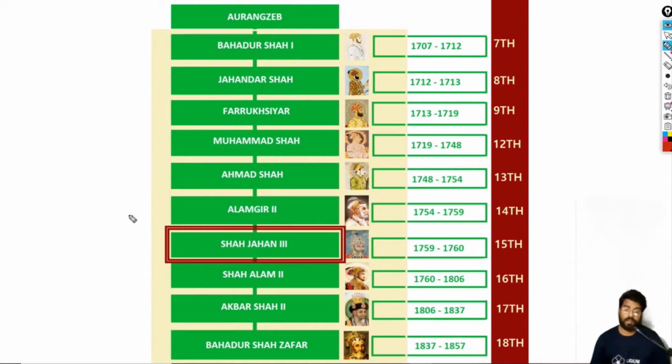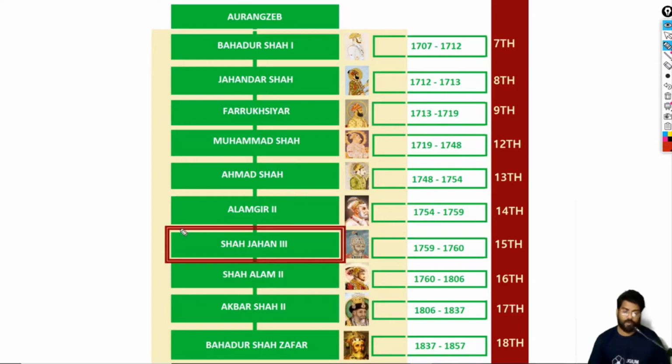Basically, Alamgir was murdered by Imad-ul-Mulk. Imad-ul-Mulk was Firoz Jung, remember this, Firoz Jung III. Firoz Jung III was the grandson of Asaf Jah. Asaf Jah was the Nizam of Deccan, basically the ruler of the Hyderabad area.